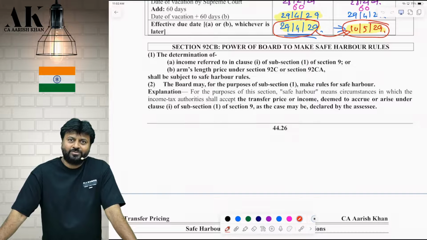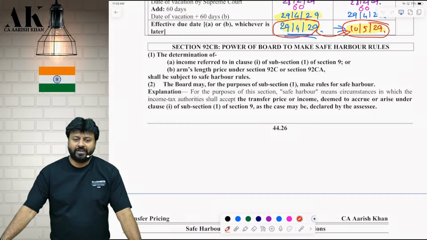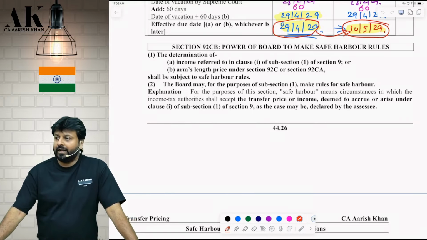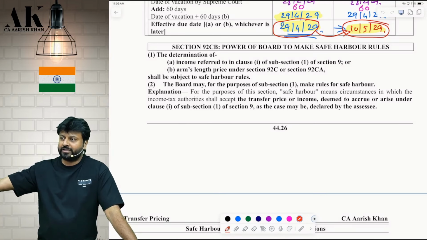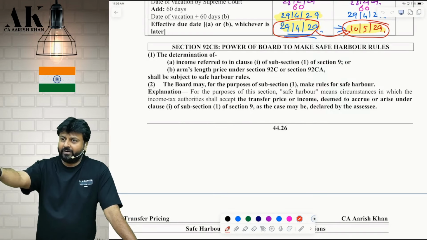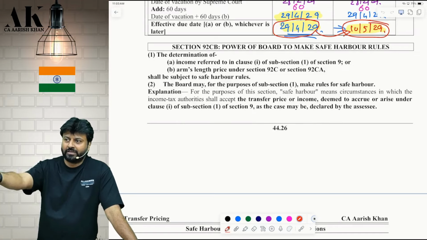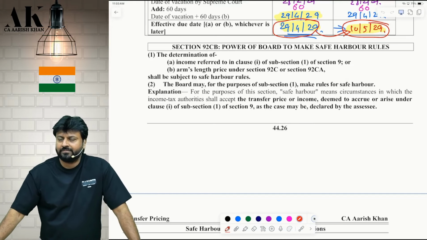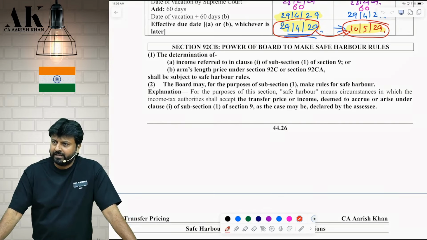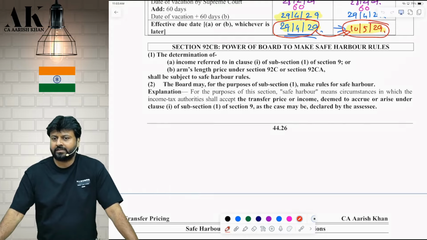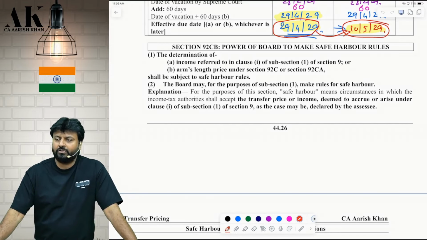I am not going to record this 2 times. The determination of income referred to in. I want your absolute attention and your contribution in this provision, please. I have worked very hard on this provision. You will not get the explanation that we are going to do anywhere in the entire country, that I can say for sure. You just see the level of interpretation that we are going to do in this chapter. I have already taught this in CA Final 8 years back. I have also done this for CA Final International Tax students earlier. I am aware of exactly what is there in this. There are a lot of mistakes also in this rule, which they have not rectified for the last 8 years. Even today, those mistakes are there. I will highlight those mistakes to you all today.